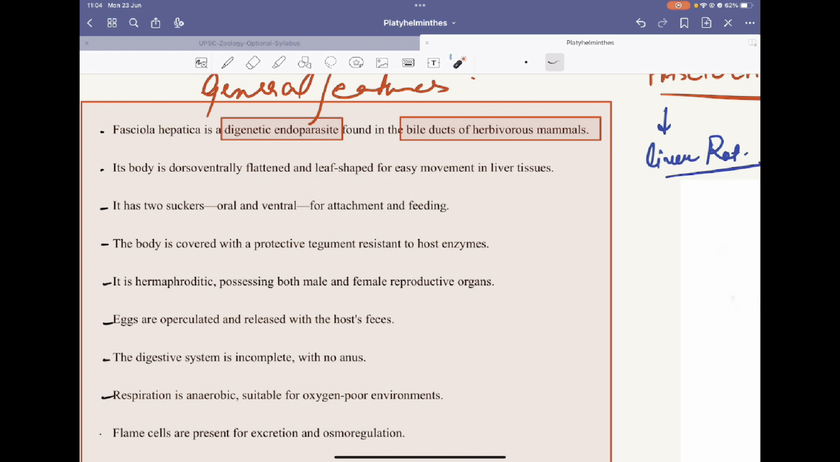We saw it in the diagram, and it has two suckers. One is the oral sucker, and another one is the acetabulum, which is used mostly for attachment. The body is covered with a protective tegument resistant to the host enzymes. When we study the life cycle, we'll see that it has to be in the body of a host, and in order to protect its internal systems, it has to remain resistant. And how does it remain resistant? Through the presence of the resistant protective tegument.